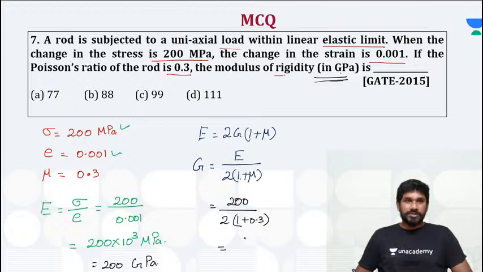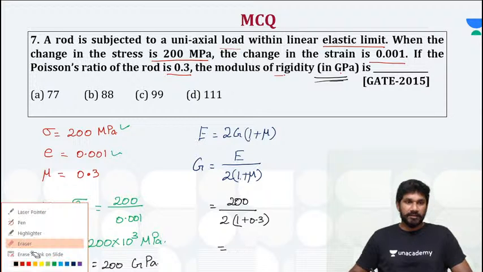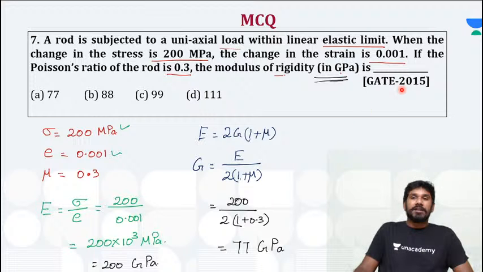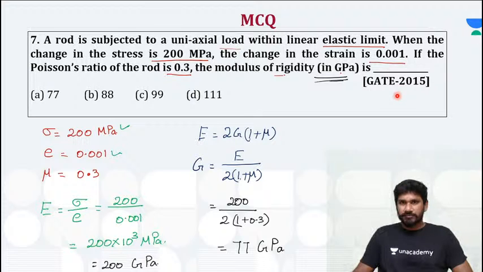When you substitute it, you get the direct answer, that is 77 gigapascals. You get a direct answer 77 gigapascals. So this question was asked in the 2015 GATE exam. Okay, done.